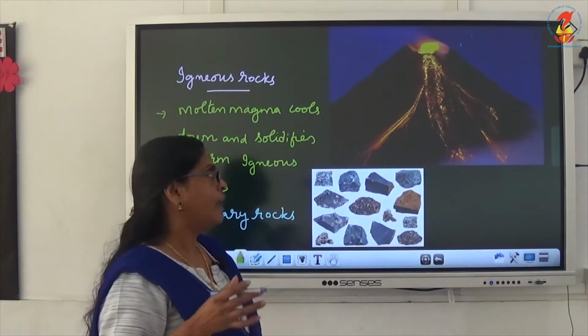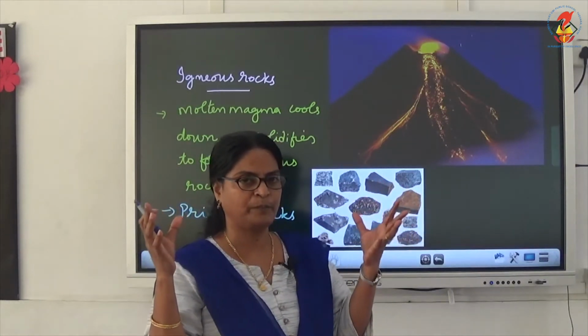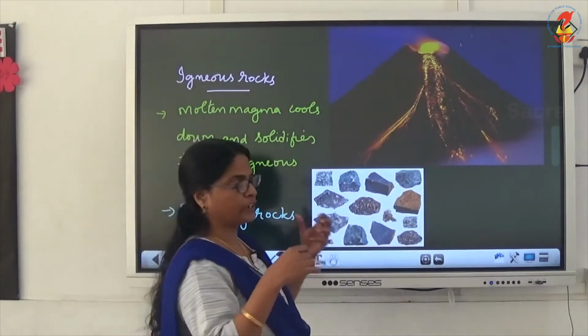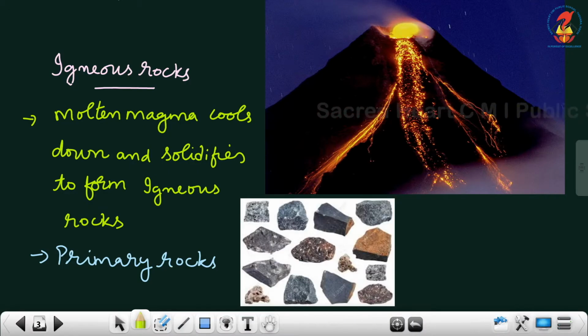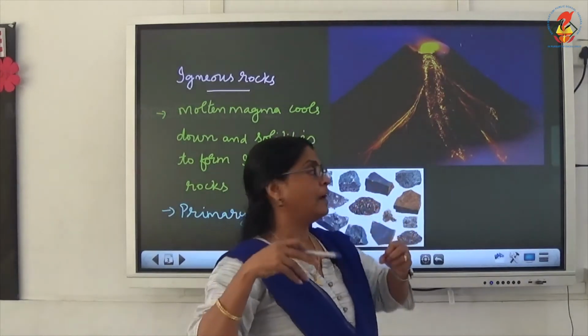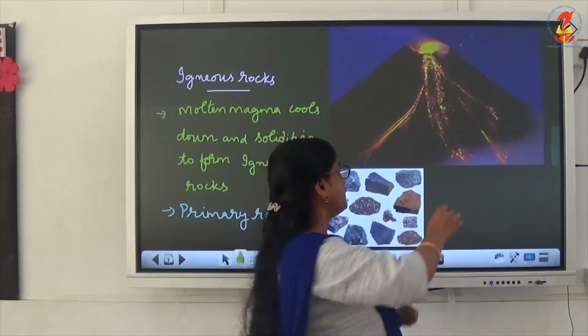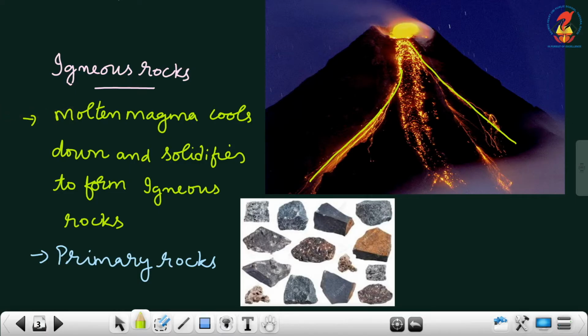Okay, what are igneous rocks? Children, have you seen volcano eruptions on TV channels? When the volcano erupts, it blasts out magma. This is the red fiery magma flowing out of the volcano. It comes from deep inside the earth to the surface of the earth.